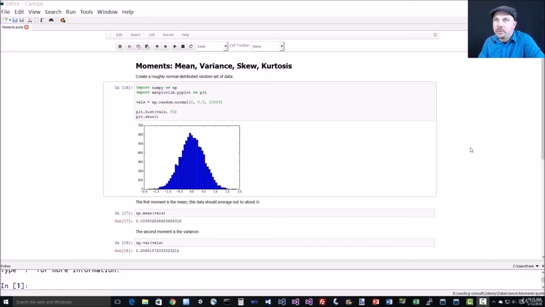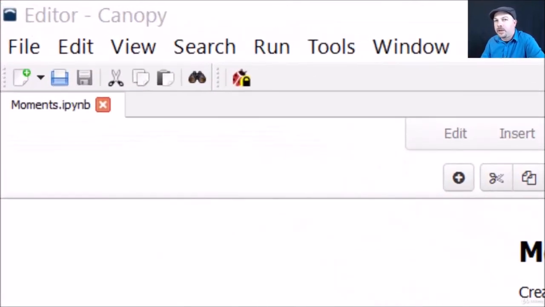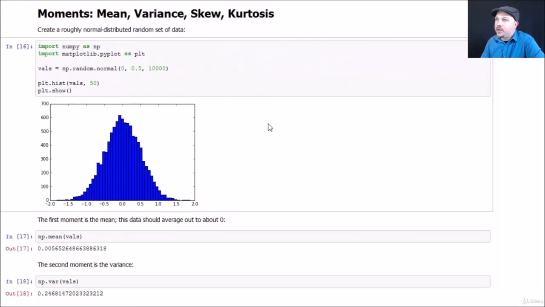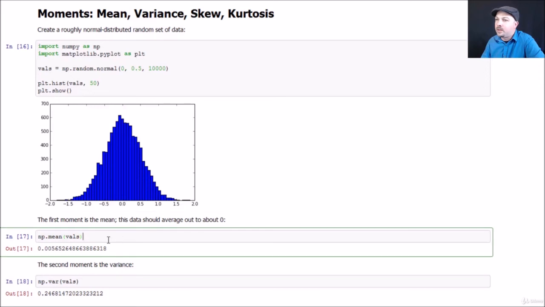Okay, to play around with this, go ahead and open up the moments IPython notebook file, and you can follow along with me here. So let's again create that same normal distribution of random data. And again, we're going to make it centered around 0 with a 0.5 standard deviation and 10,000 data points and plot that out. So again, a randomly generated set of data with a normal distribution around 0.